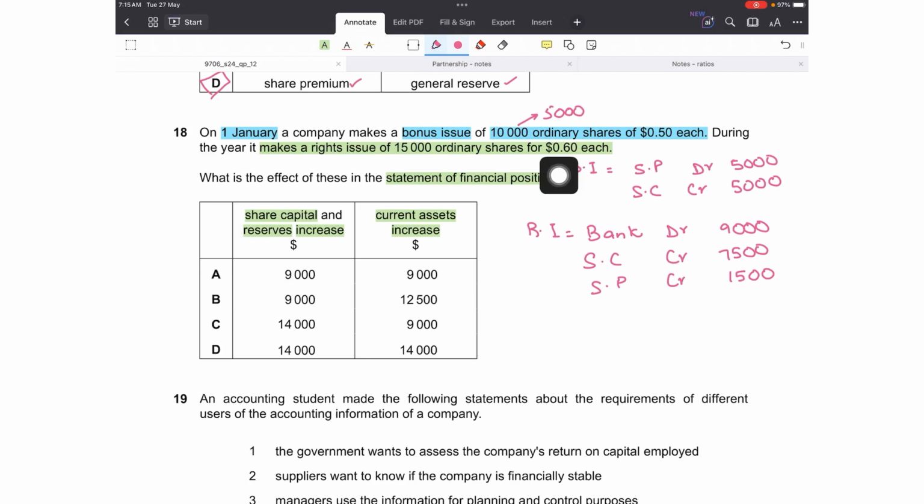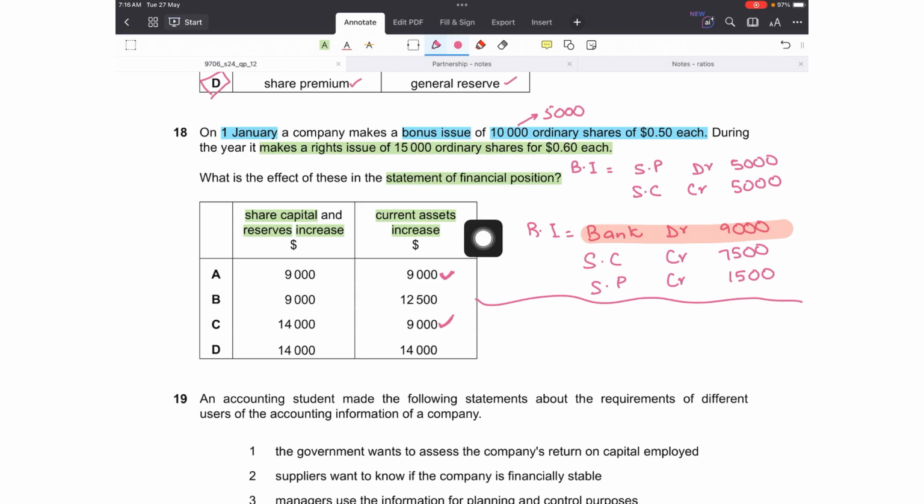Now we have to tell the effect. So current assets, there's only one account related to current assets, and that is bank, which will increase by 9,000 only in case of rights issue. So my answer could either be A or B or C.